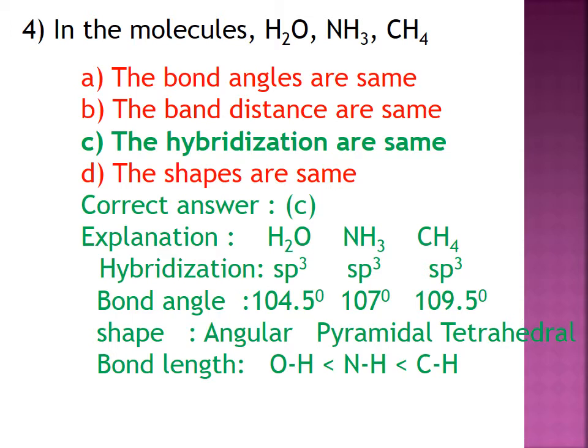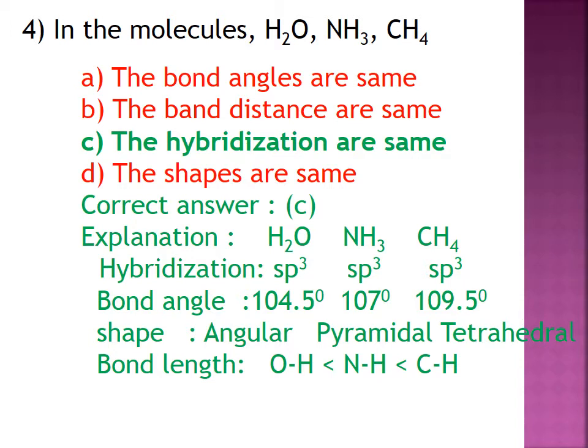Question 4. In the molecules H2O, NH3, CH4, option A, the bond angles are the same. B, the bond distances are the same. C, the hybridizations are the same. D, the shapes are the same. Here, the correct option is C. That is, the hybridizations are the same.